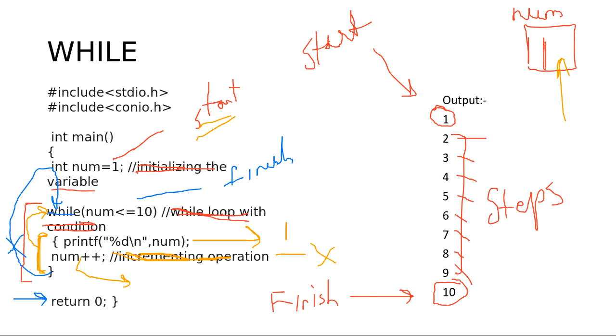The value of num will never increase. It will remain 1. And this condition will always be true. It will never fail.